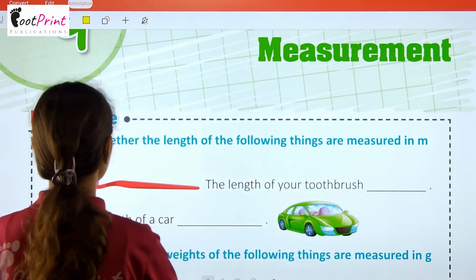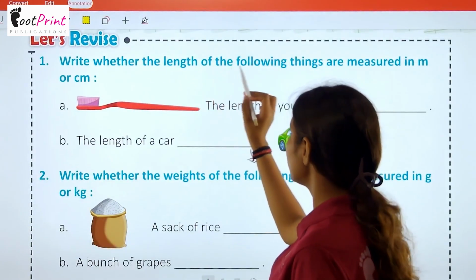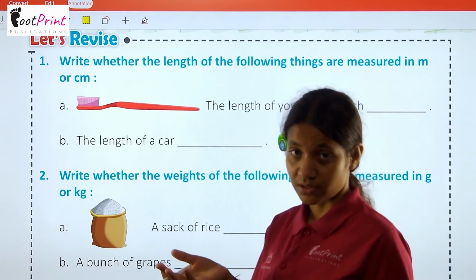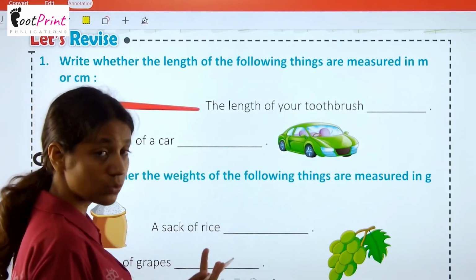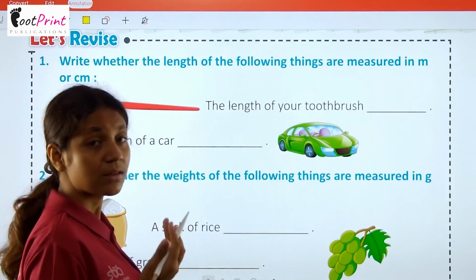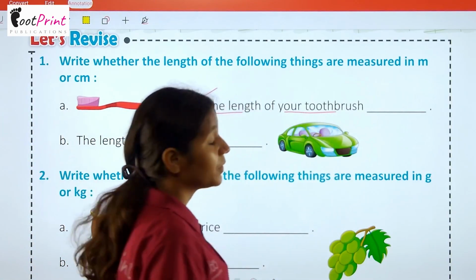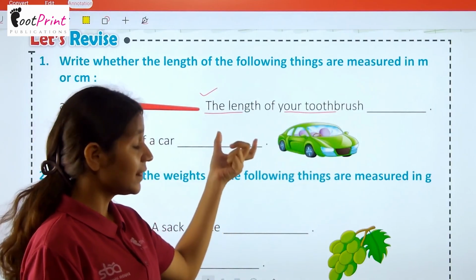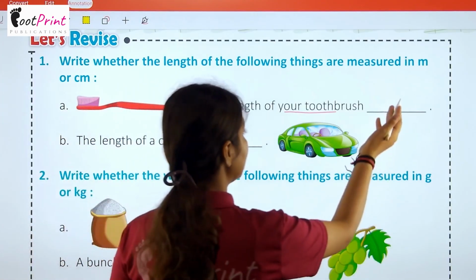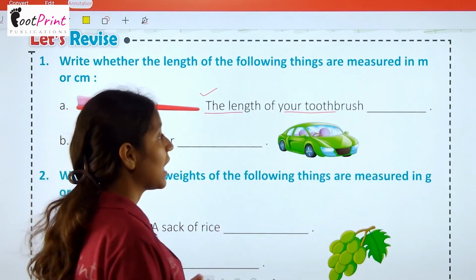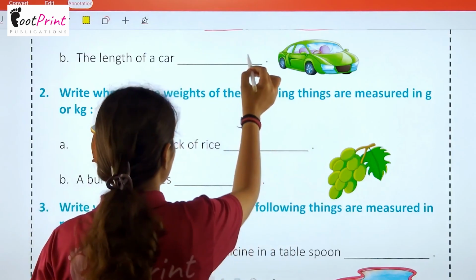So here we are starting with the let's revise exercise. Question number 1. Write whether the length of the following things are measured in meter or centimeter. So basically this is a brush. हम brush देखते तो brush कितना होता है, छोटा सा होता है. So we can measure the length of a brush in centimeter. Now here we have the length of your toothbrush. So this toothbrush की length आपको बतानी है by seeing your toothbrush. आपकी toothbrush की क्या length है वो आपको यहाँ पे लिखनी है. You can do that by the help of a ruler. Now the length of a car we know we can say in meters only.